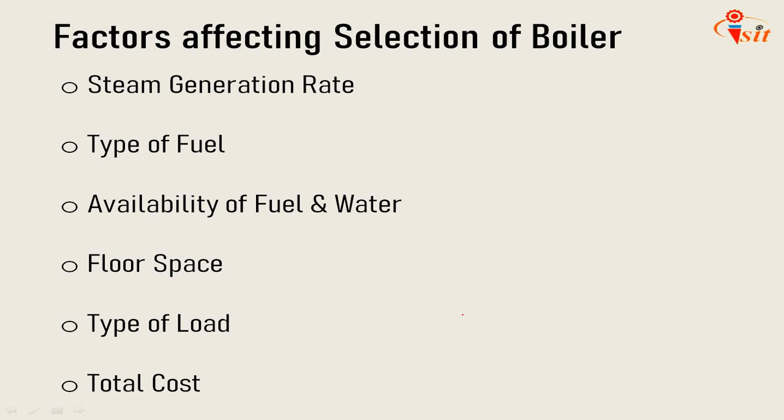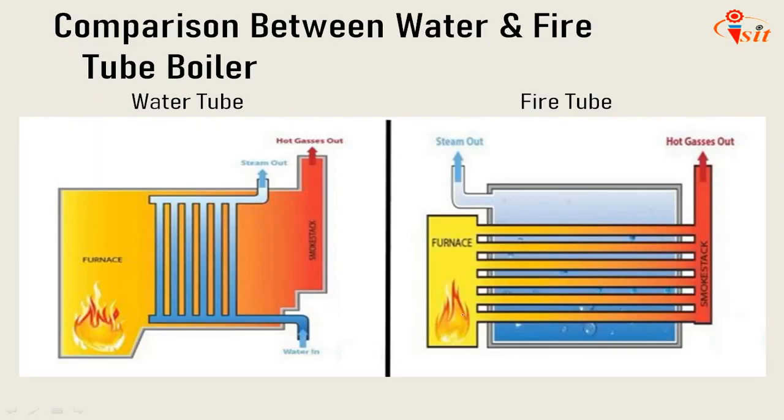Next is availability of fuel and water, that also greatly affects the selection of boiler. Floor space occupied by the boiler. The type of load, that may be steady or fluctuating load, will affect the selection also. Initial cost, running cost and maintenance cost of the boiler also greatly affect the selection of boiler. So these are the factors affecting the selection of boiler.